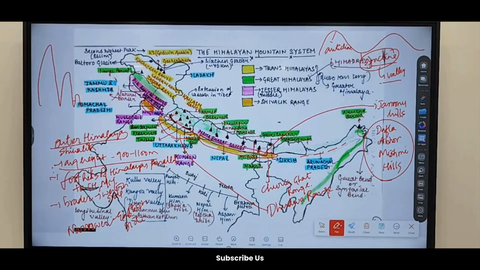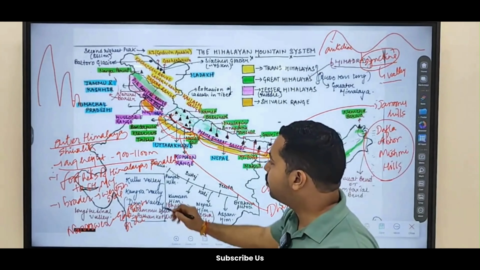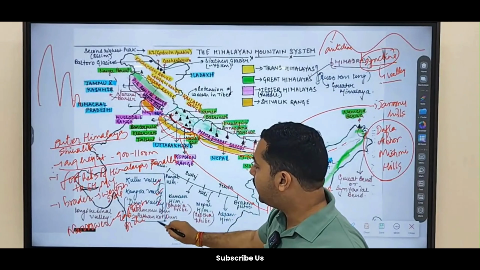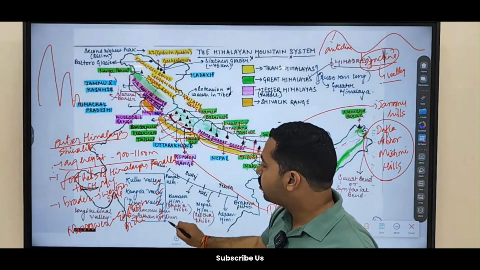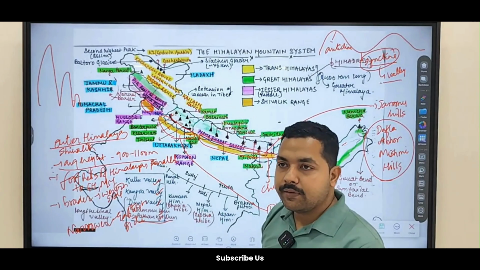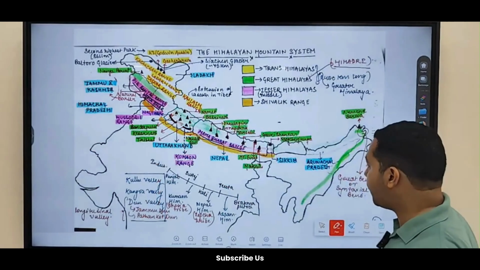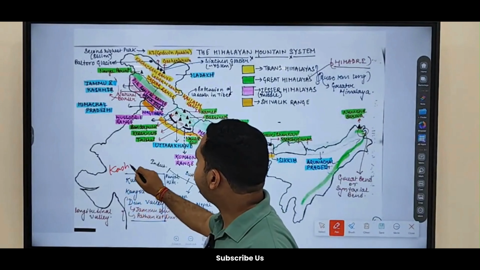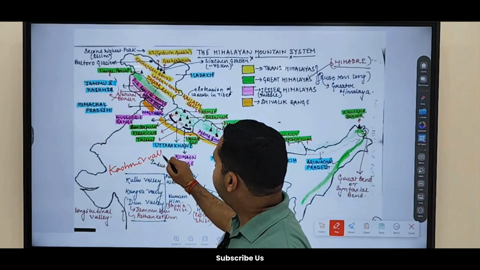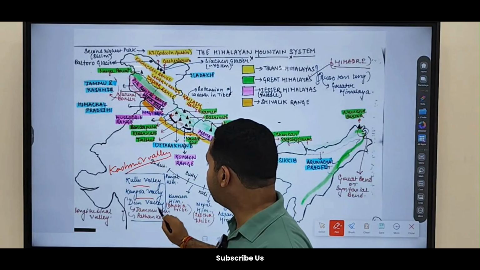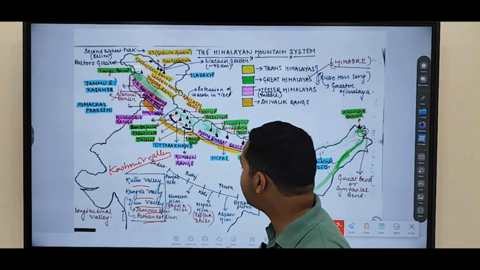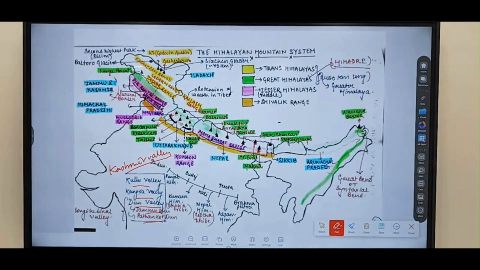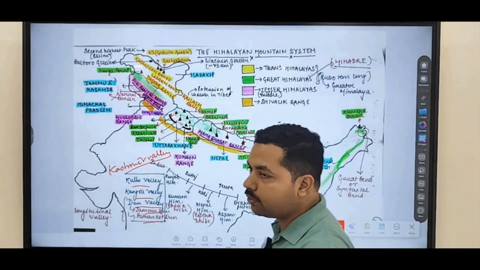The syncline is also referred to as the valley region. That's why you'll find a lot of valleys over here, like Kulu Valley, Kangra Valley, Doon Valley, Jammu Doon, Pathankot Doon. What are the important valleys that you are seeing? Even Kashmir Valley, you can also write Kashmir Valley, Kullu Valley, Kangra Valley, Doon Valley, Jammu Doon, Pathankot Doon. These are all examples of your valleys only.